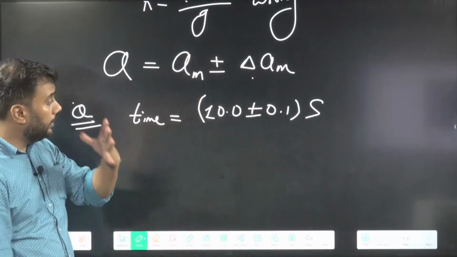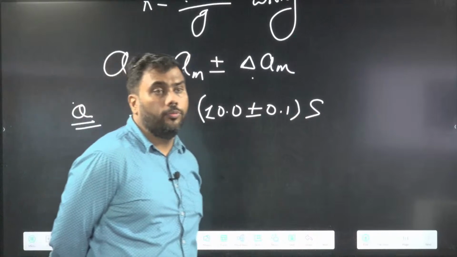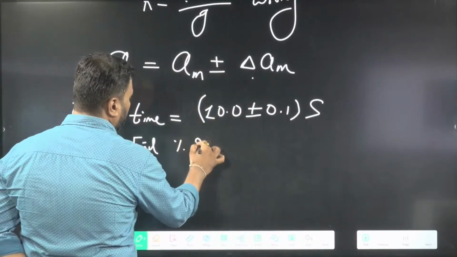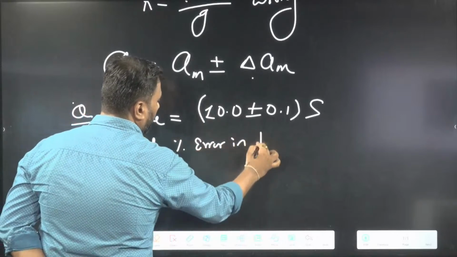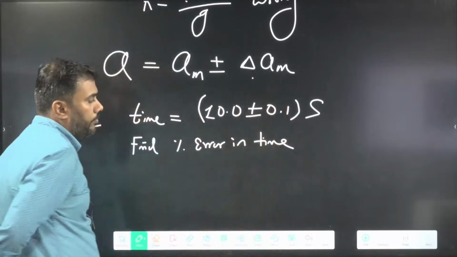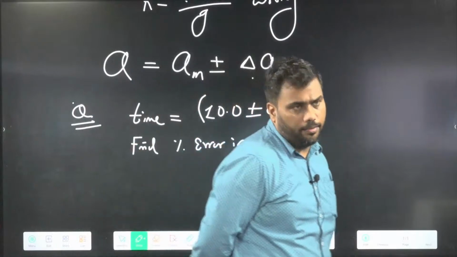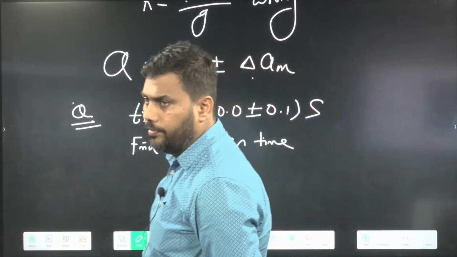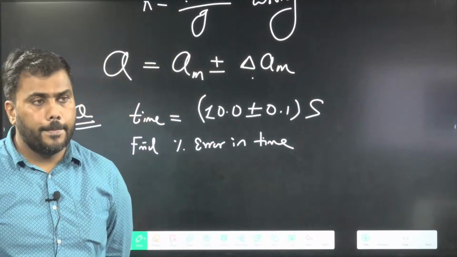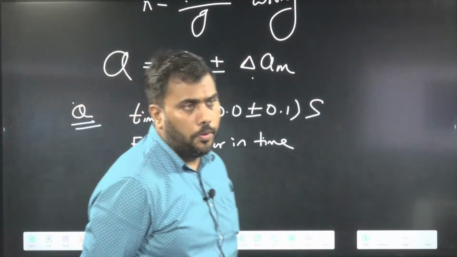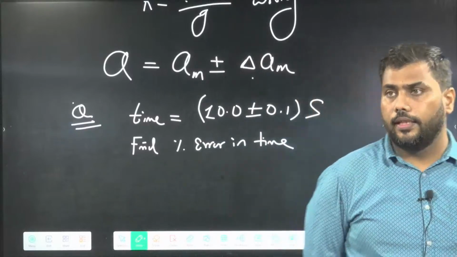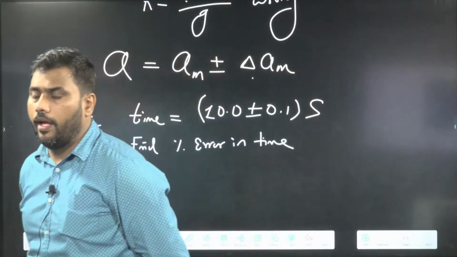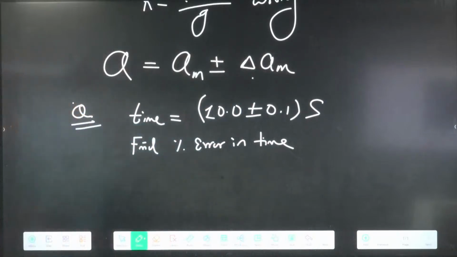Find the percentage error in time. I'm waiting for your answers.